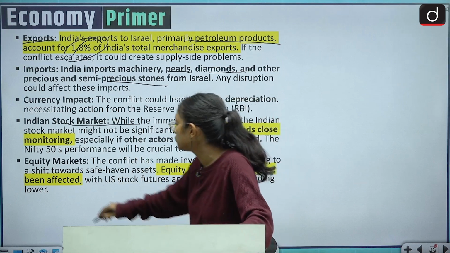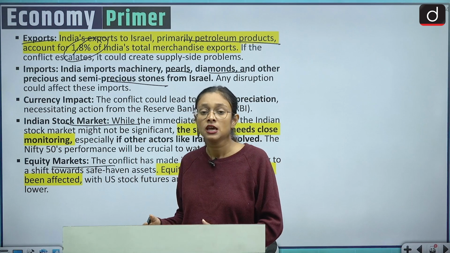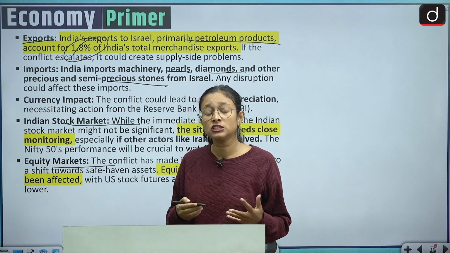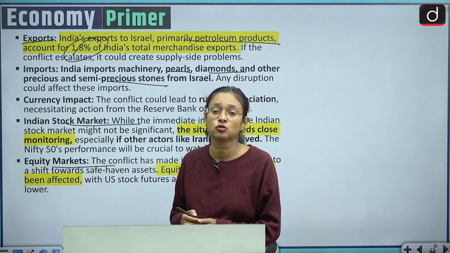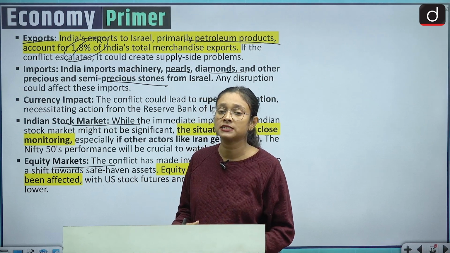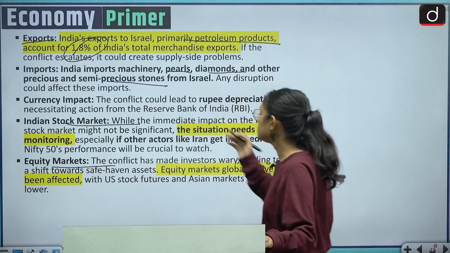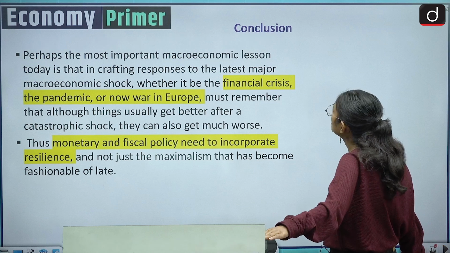And then coming to the equity market, investors are wary about investing in other countries, so they are promoting safe haven assets. In that way the equity markets are also compromised and getting affected. So these are the impacts we have on India. Moving to the next slide, about the conclusion.